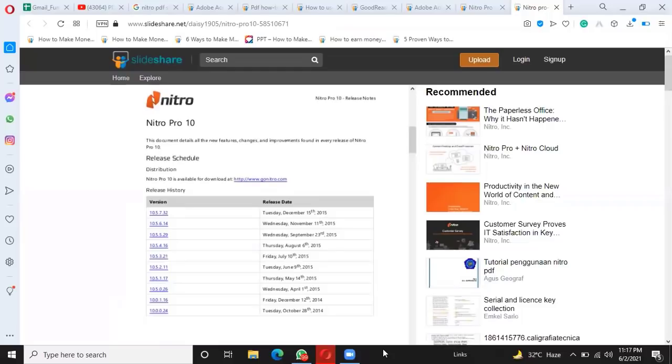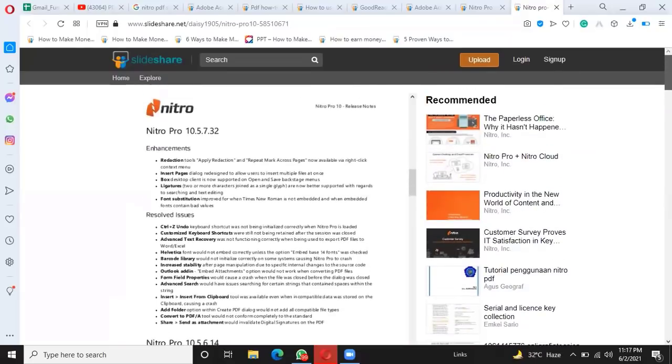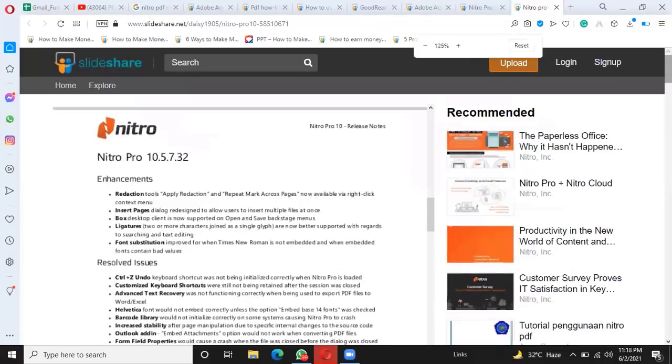So now we will discuss them one by one. The Nitro Pro version 10.5.7.32 includes enhancements. What were the enhancements that have been done in this version? First of all, reduction tools: apply redaction and repeat mark across pages, now available via the right click text menu. Next is insert pages.